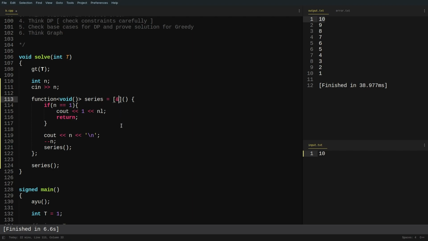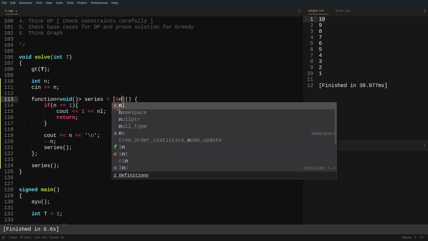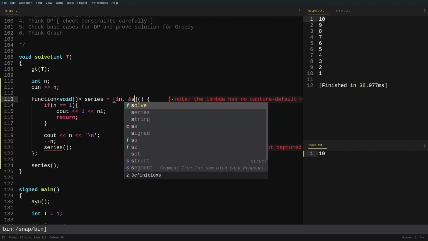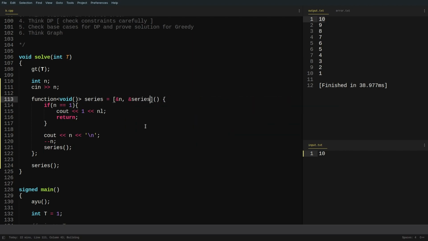Now there is one more very important thing. If I import only n here, then you will see that this code is not going to work, and I'll explain why. I'm importing n only. Now this series function is also a variable that is declared inside the solve function. This lambda function has not imported itself, so it cannot call itself again. Only when this is imported, it will work. So if I write it like this, it shows no error now.